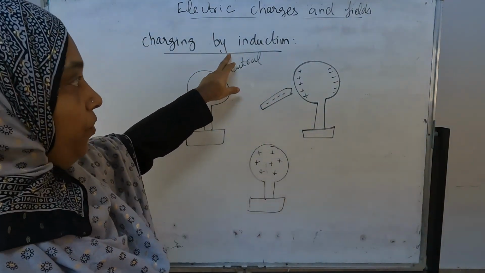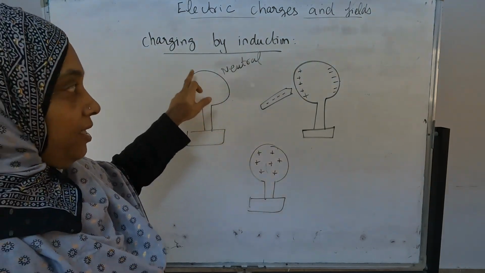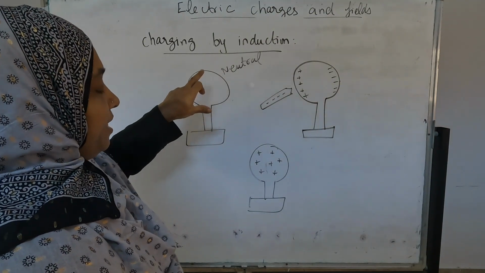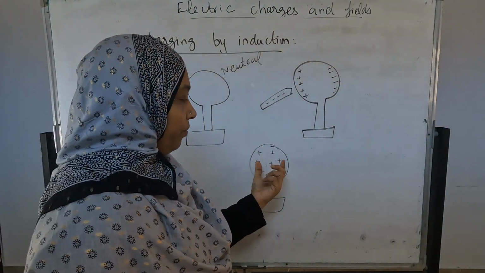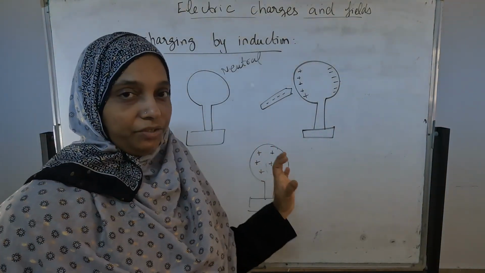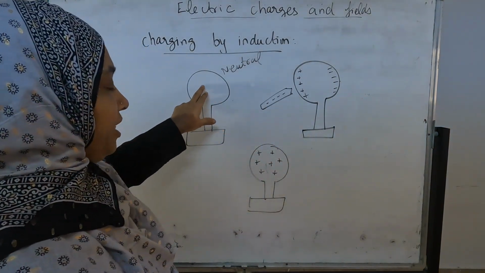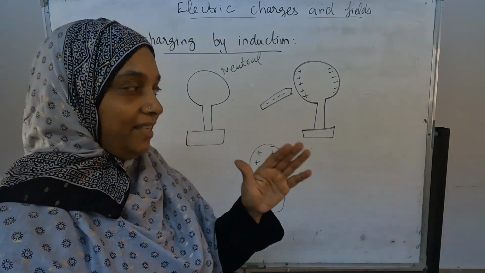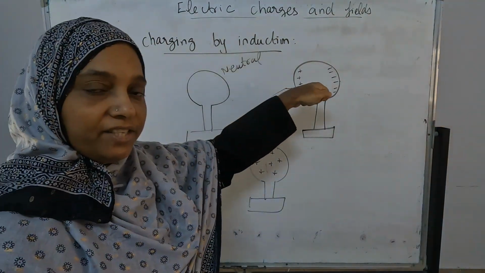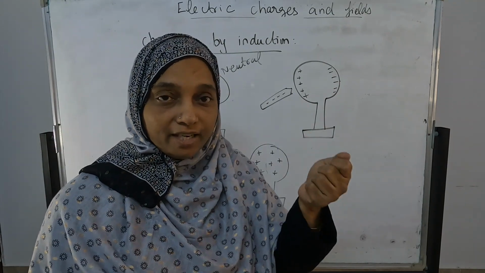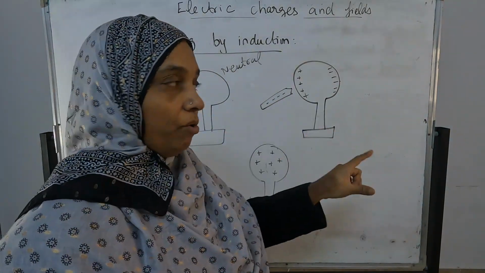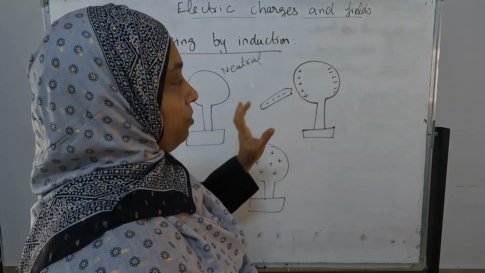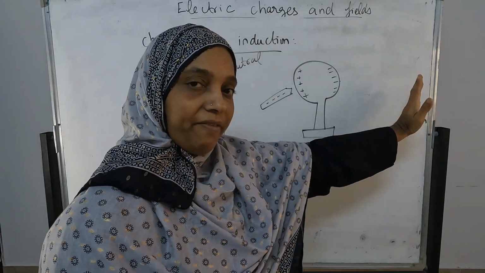Now we are going to make a neutral ball. This is another experiment. A neutral sphere is there, and we are going to arrange only positive charge on it. This neutral sphere is going to become positively charged. How to do this? Simply bring a negatively charged body near to this one, and don't touch it. Automatically all the positive charges will come close to this one, and all the negative will go away from this one.